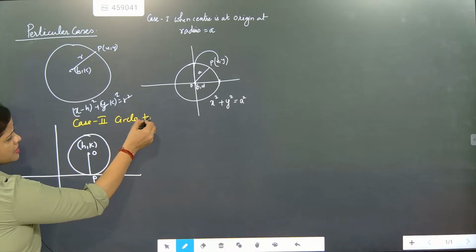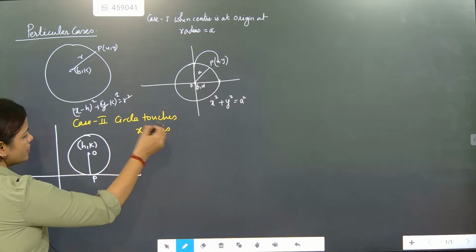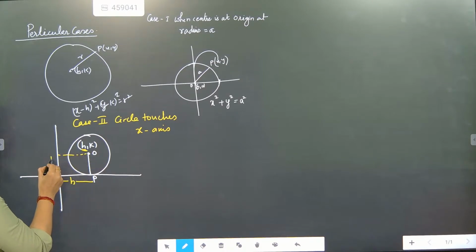Now beta, here you always remember h is representing the x value. This is not the radius, but this k is exactly this one. So this length will become k.